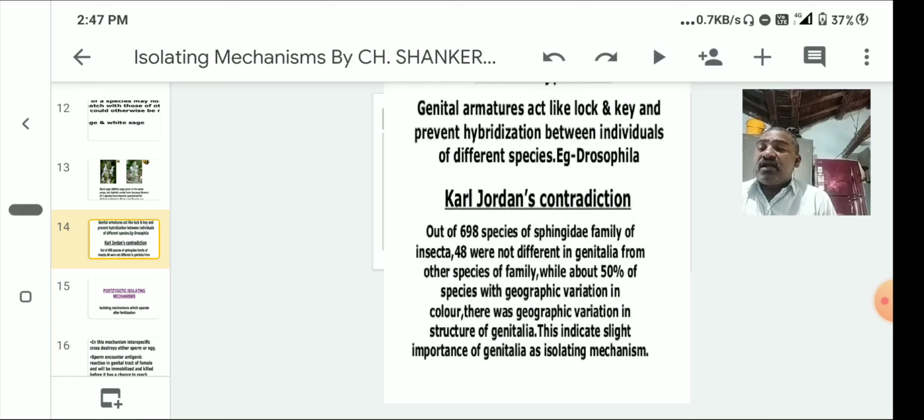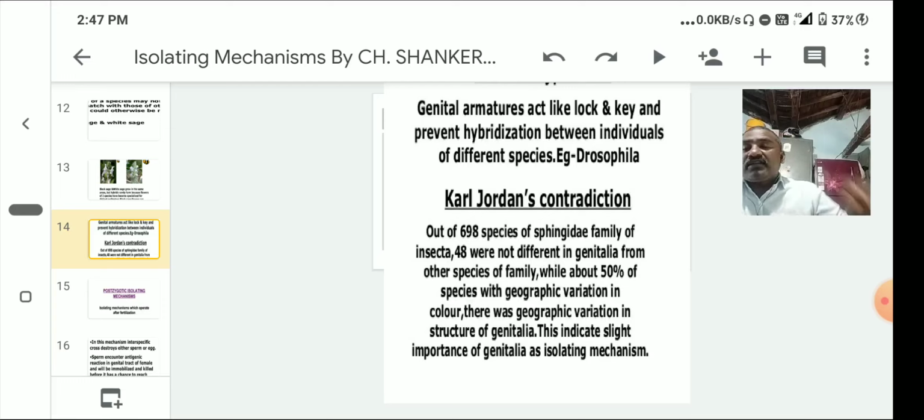And one more thing here, we discuss physiological isolation. Physiological isolation is the prevention of interbreeding due to differences in physiology. The sea urchins Strongylocentrotus purpuratus and Strongylocentrotus franciscanus inhabit the same area, but interbreeding between them is prevented because of physiological difference.